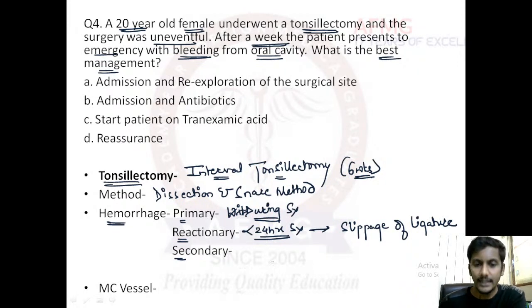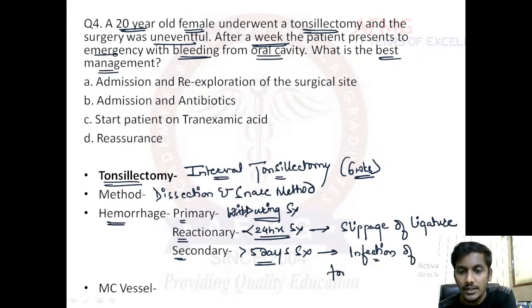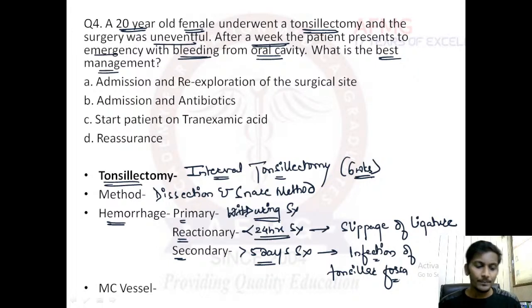And the last type is secondary hemorrhage. It usually occurs after 5 days of surgery, and the most common cause of secondary hemorrhage is infection. In the case of tonsillectomy, there would be infection of the tonsillar fossa. So secondary hemorrhage, the most common cause would be infection. In cases of tonsillectomy, secondary hemorrhage would most likely be due to infection of the tonsillar fossa.